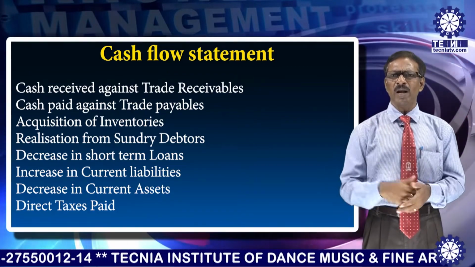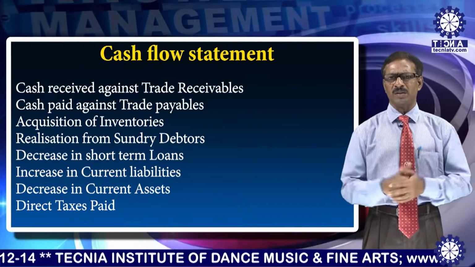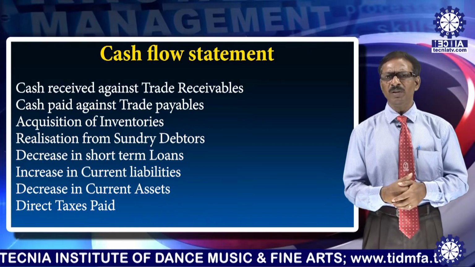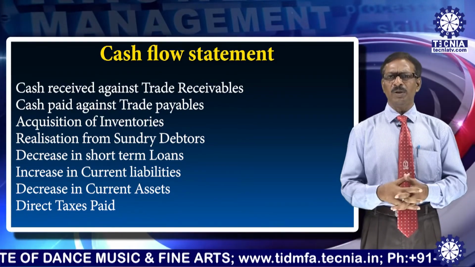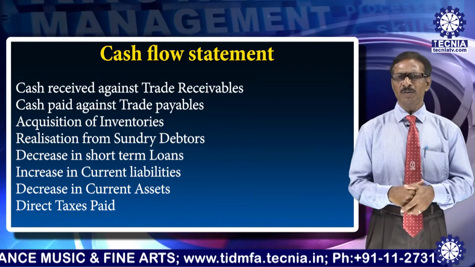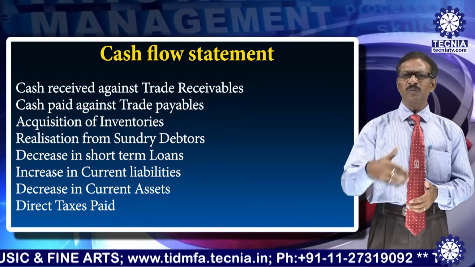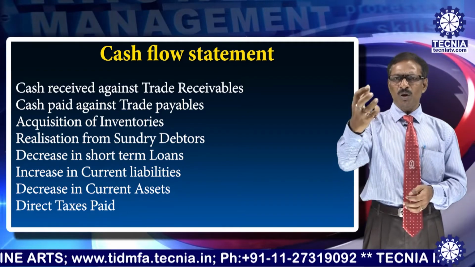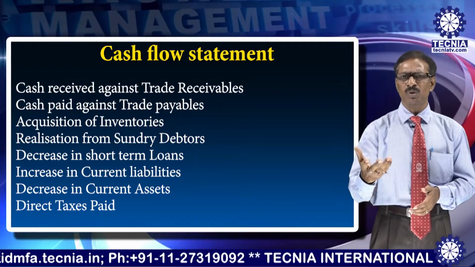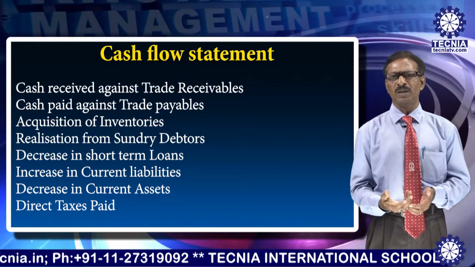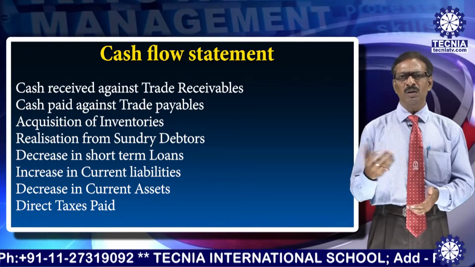Cash paid against trade payables. Trade payable means creditors. So creditors related to your main activity are operating activity. So cash paid against trade payable is the operating activity. Acquisition of inventories. Yeah, inventories are actually for selling purposes. You are purchasing goods for sale purposes. When your objective is to sell goods, that means it comes under operating activity. So acquisition of inventory is operating activity.